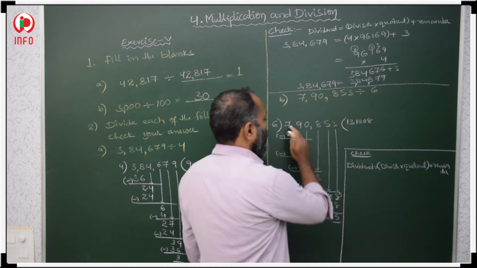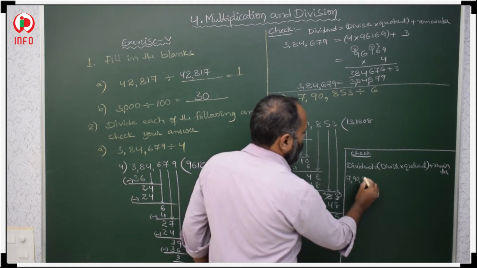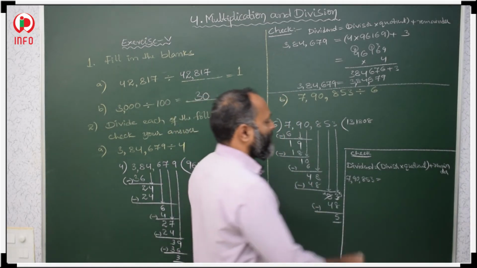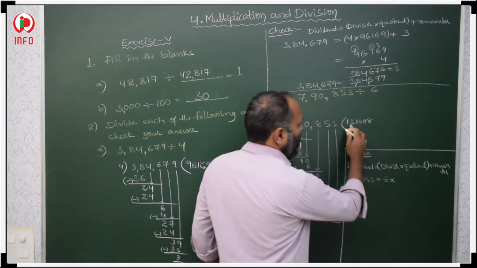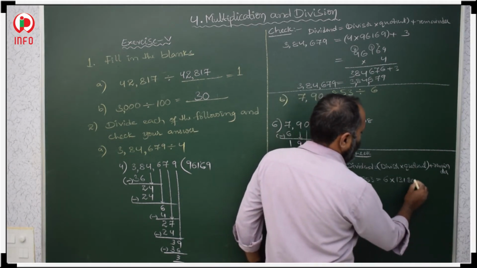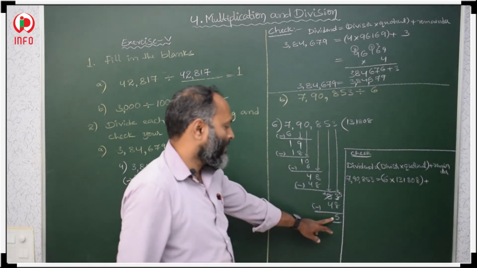Then what is the dividend? 7,90,853 is equal to, what is the divisor? 6. What is the quotient? 1,31,808, plus what is the remainder? 5.